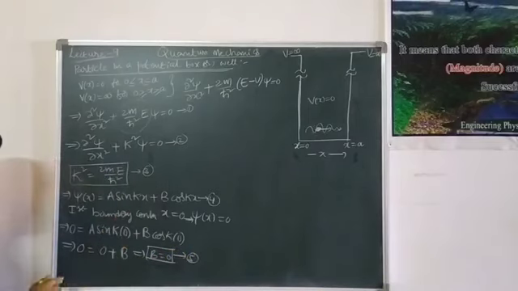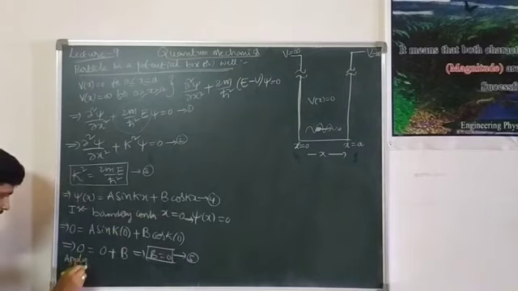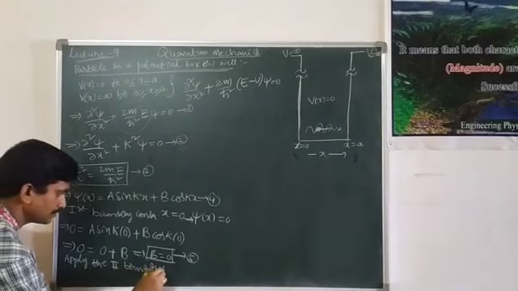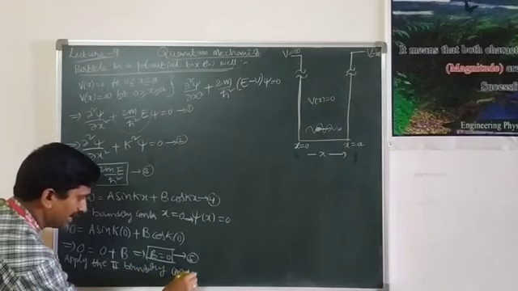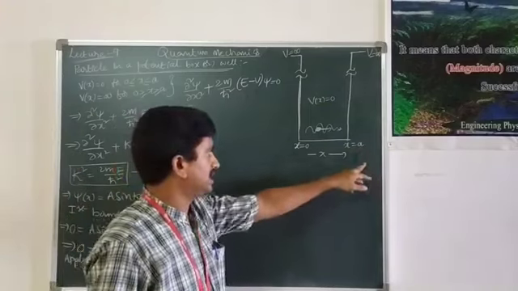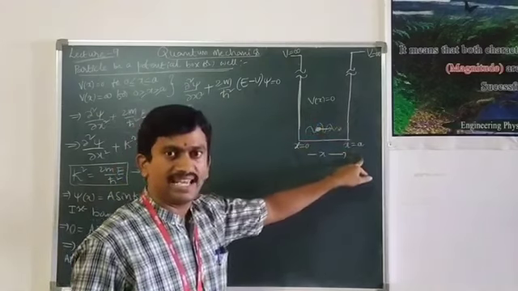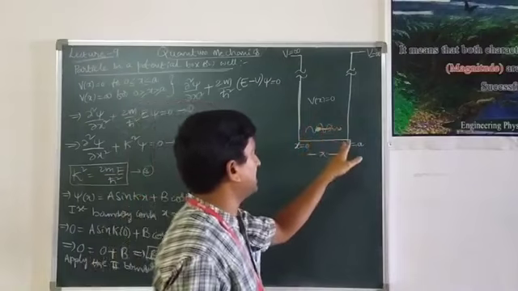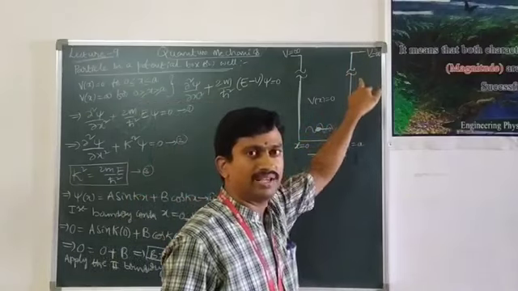Now, applying the second boundary condition. What is the second boundary condition? We know that at x equal to a, psi of x equal to 0. Why is psi of x equal to 0? At x equal to a also, the particle encounters a wall of infinite height.